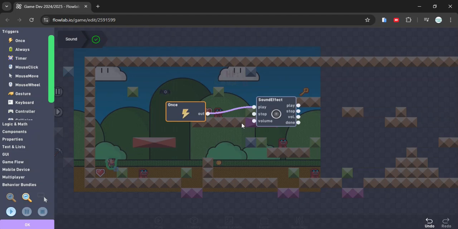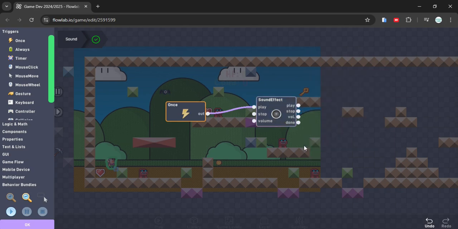Okay, first for the sound effect, you need to be careful about the sound because the sound is very loud. So I suggest don't use headphone or headset. Okay, don't use it.